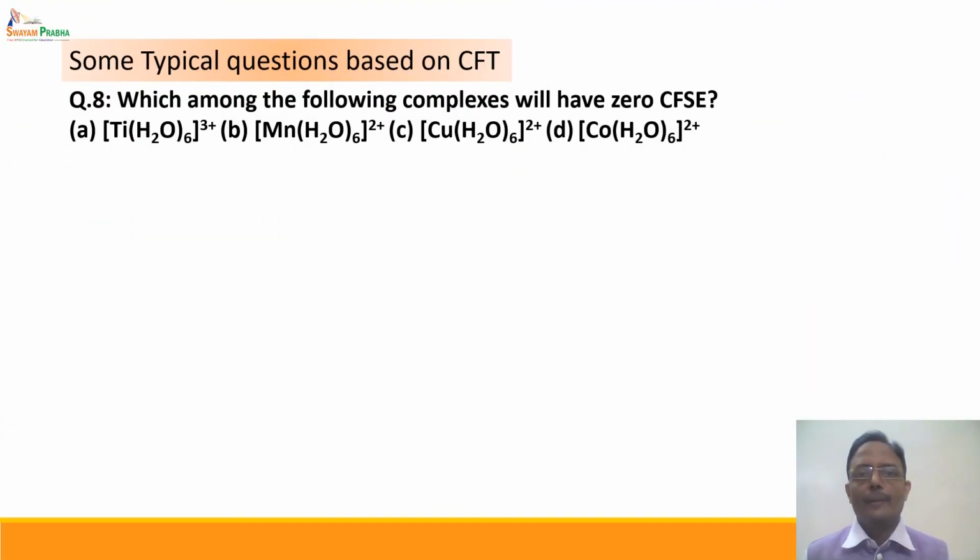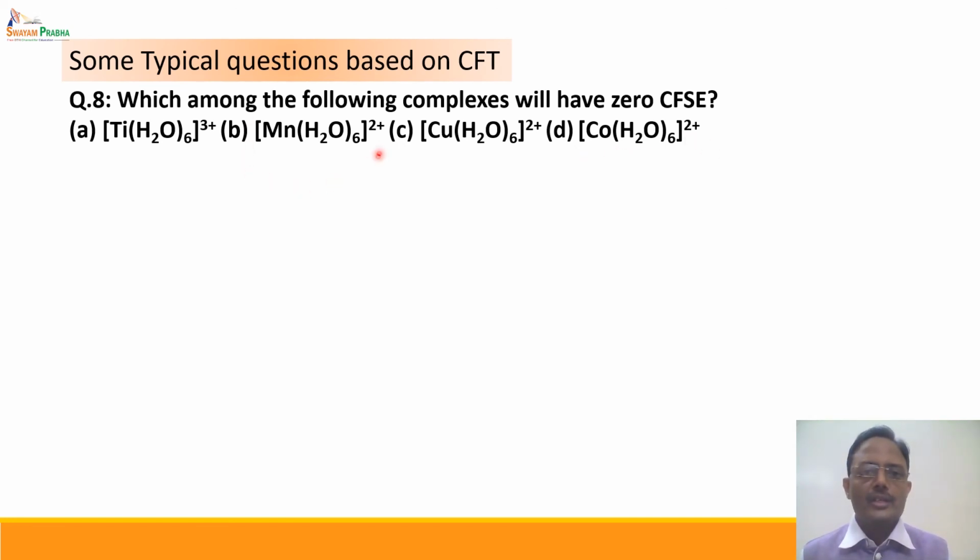Which among the following complexes will have zero crystal field stabilization energy? Now there are two cases we came across while calculating the CFSE: if it is a d0 system, then definitely CFSE is 0, or a d10 system, CFSE is 0. Apart from that, if it is a d5 high spin complex, then CFSE is 0. If we see this, Ti3+ is a d1 system, Mn2+ is a d5 system, Cu2+ is a d9 system, and Co2+ is a d7 system.